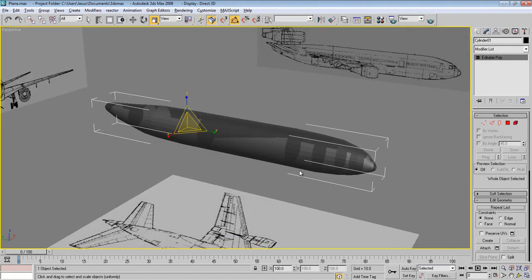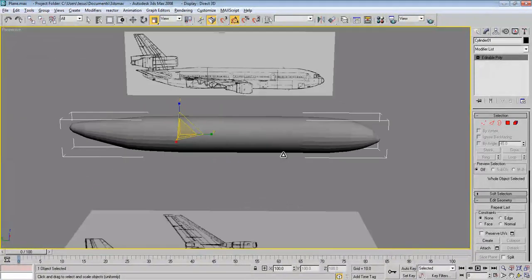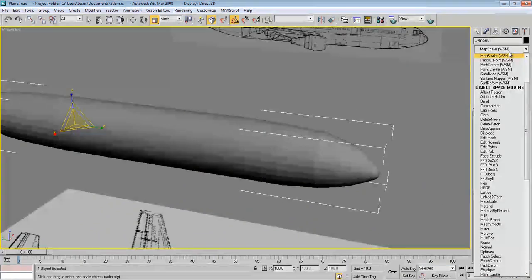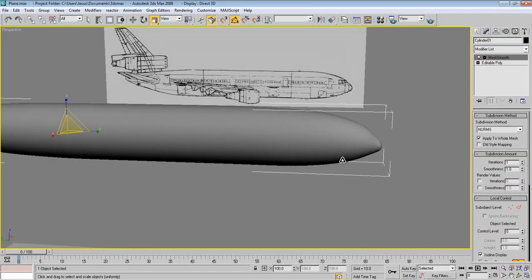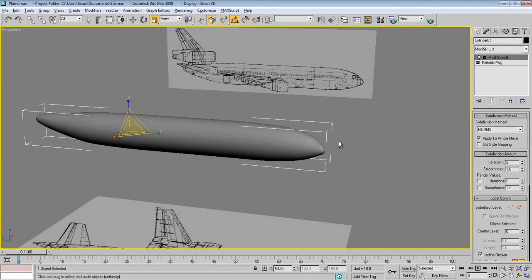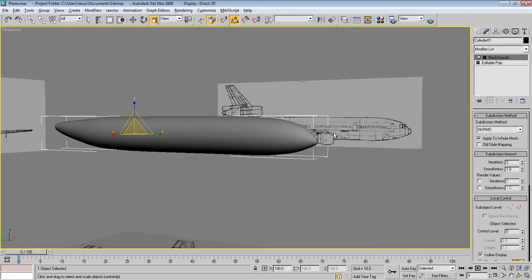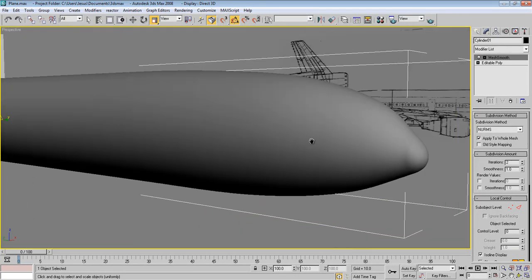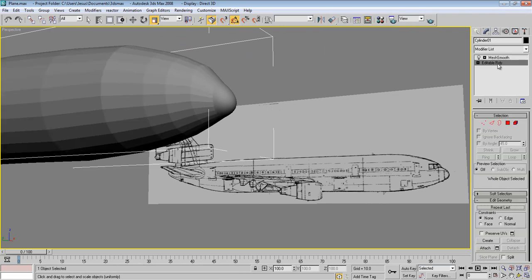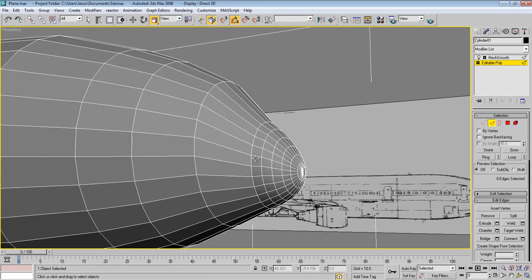So now we are ready to apply a mesh smooth. So go to mesh smooth here, and we have it, and let's increase it by 2. Now our model is really smooth and cool. And now for the nose here, we need to adjust it because I don't like this area. Feels like something is wrong going on here.